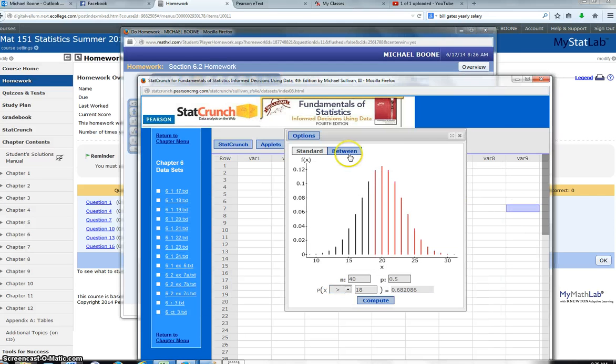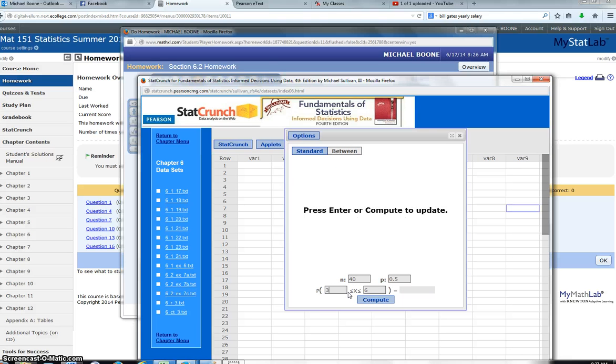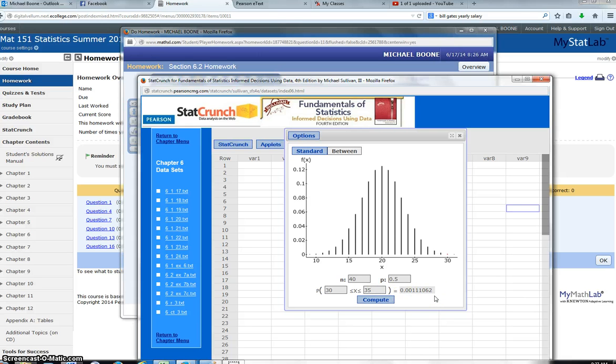With the binomial calculator, you also can do between. So if I wanted to say in between, I think some of the other questions are going to do this, 30 and 35, it'll give us those probabilities. A lot of times they say inclusively, include 30 and 35. So we have the between, and we just have the one-sided options when we're dealing with one thing. But these calculators are awesome. They give us a visual representation of what's going on, and we can find the probabilities pretty easily. So, I hope this helps with Chapter 6, Section 2, using your binomial probability calculator. Have a good day.